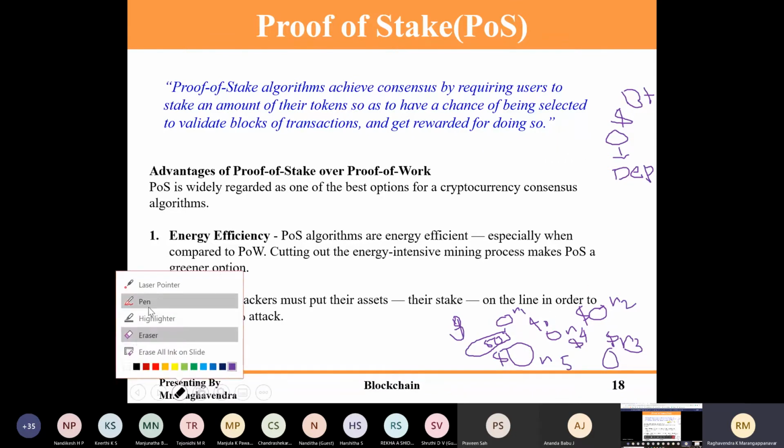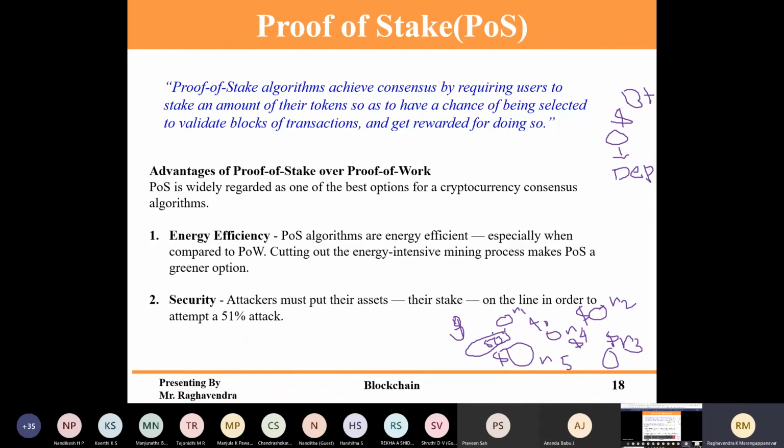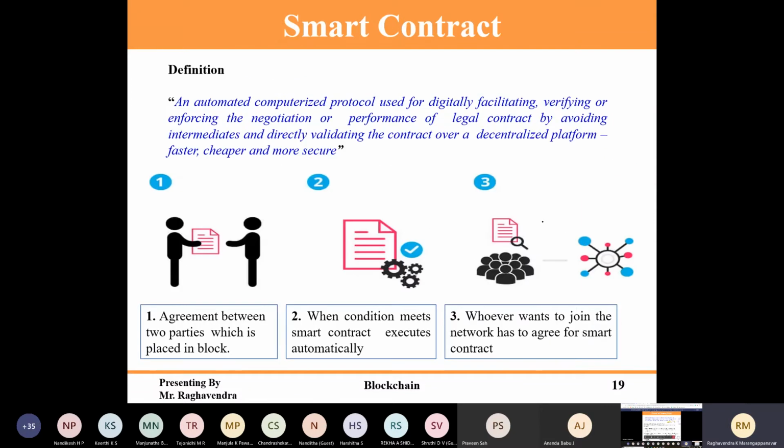A person who is poor may deposit a smaller amount. So those are the two main consensus algorithms. That was actually the main concept, but I have included these PPTs in order to understand why a smart contract is used. A smart contract is nothing but a set of code, and these lines of code will be in a block only, because they should not be in someone's hand, so that it is system automated.